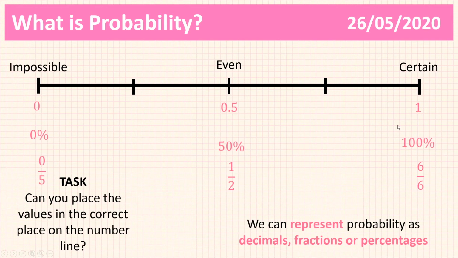So just to recap very quickly before we move on: 0 is impossible, 1 is certain, 0.5 is even, 0% again is impossible, 100% is certain, and 50% is even. 0 out of 5 is just 0, and 6 out of 6 is just 1, so that hasn't changed. But a half is even, so they're the key ones you need to remember. Impossible, even, certain. They are the key ones.